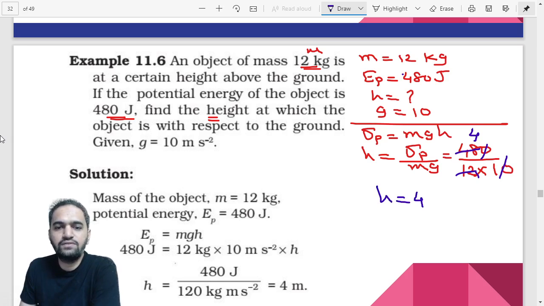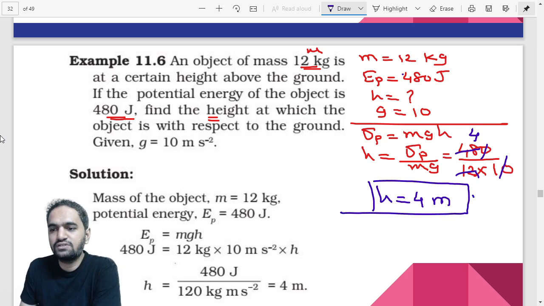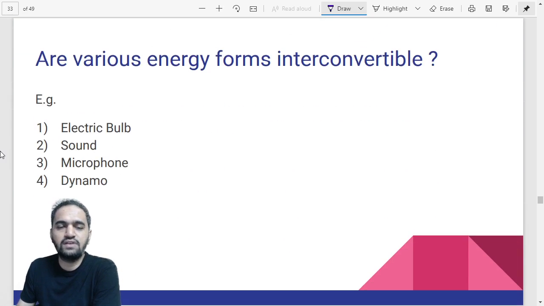And what should be the unit we should use? The standard SI unit for height, for displacement, is basically meters. So the answer in this case would be 4 meters. Right? In this case, potential energy was given and we were supposed to find out the height. Very simple. You just have to use the same formula and put the values.